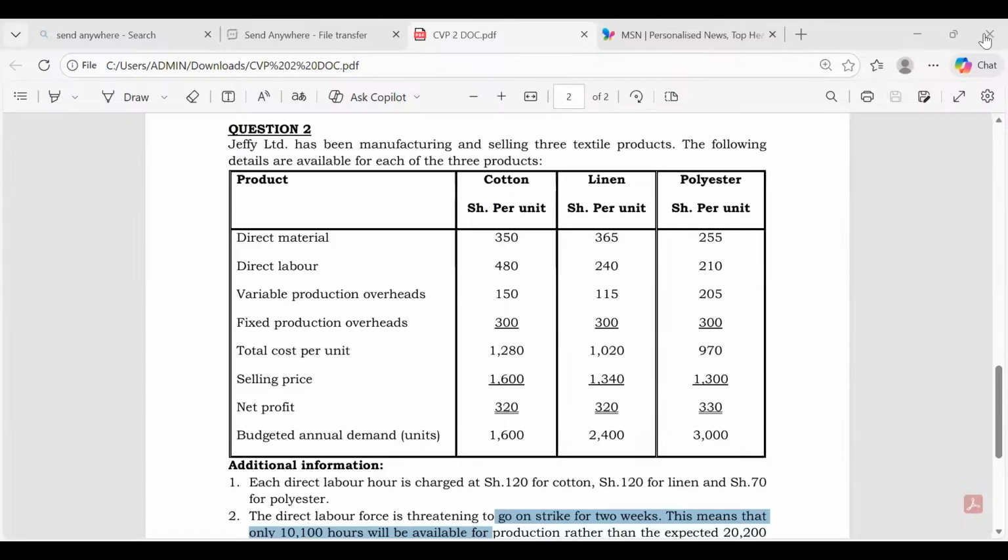Now, fixed cost, ladies and gentlemen, you can see up here they are talking about fixed cost per unit, 300 here. The mistake that students will always make is to see any new quantities given in between the question, and then they pick these 300 times the new quantities. Fixed cost is always predetermined.